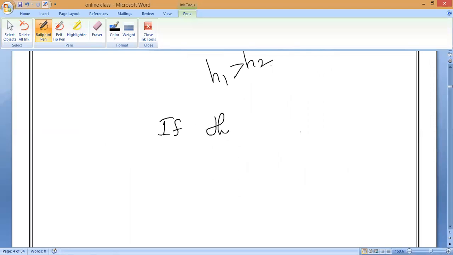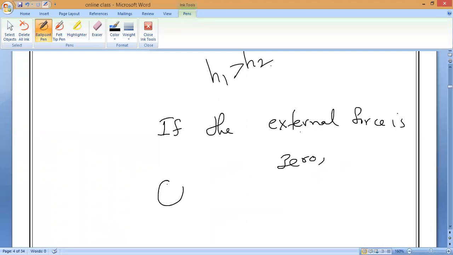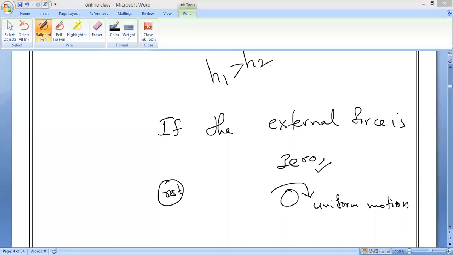Two things will happen. If the external force is zero, then the body which is at rest, and the body which is in uniform motion, what is happening? You have to remember that a body at rest continues to be at rest, and a body in motion continues to move with a uniform velocity. That is the conclusion we summarized from Galileo's experiment.